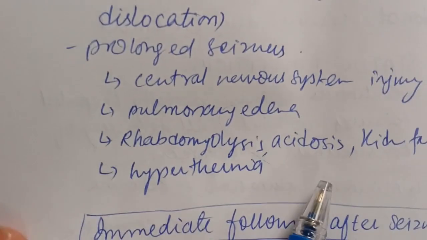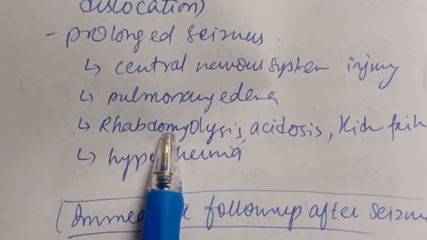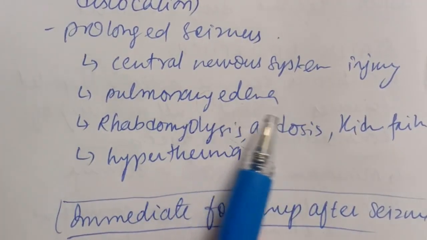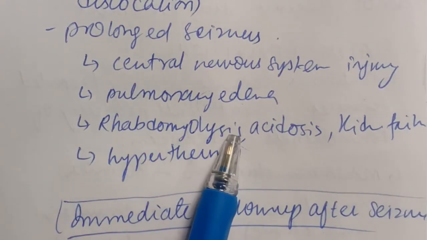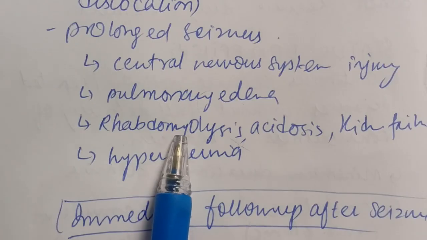Now if the seizure is prolonged, that is in the case of status epilepticus, there can be central nervous system injury, pulmonary edema, rhabdomyolysis, acidosis, kidney failure, and hyperthermia. So these are the prolonged seizure complications.